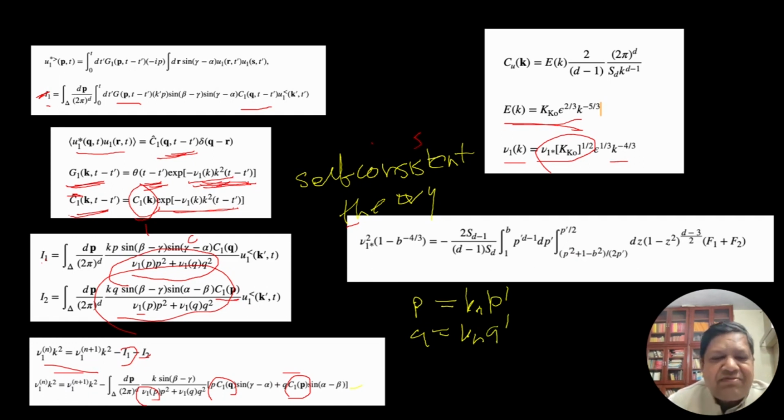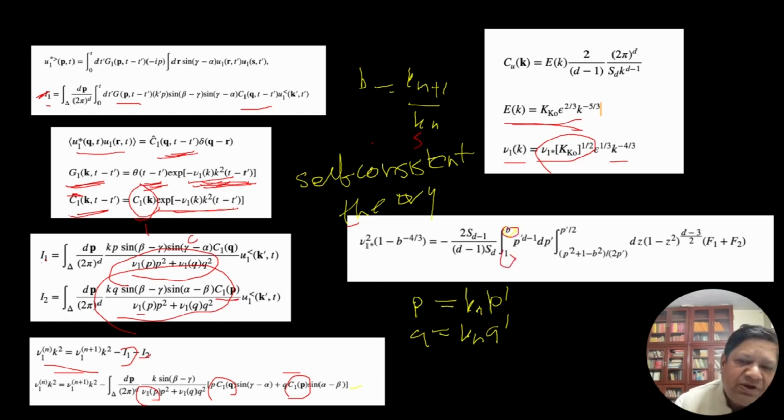Since p is bigger than kn, p prime goes from 1 to b. What is b? b is kn+1 by kn. So the maximum value p can take is kn+1, so p prime goes from 1 to b.